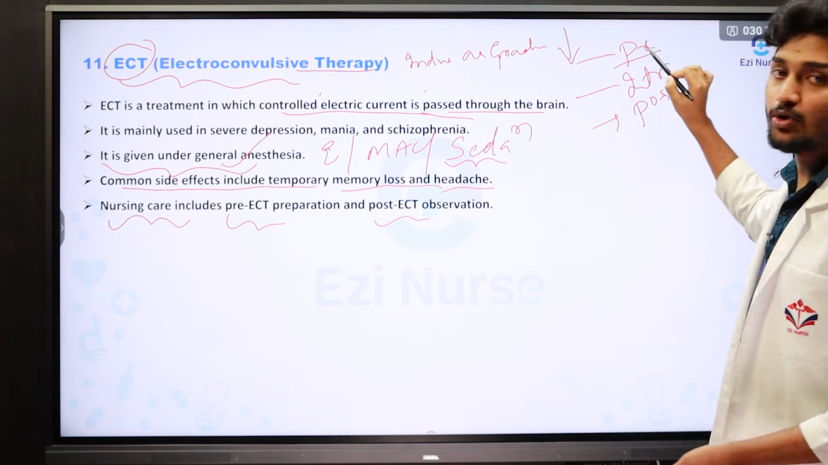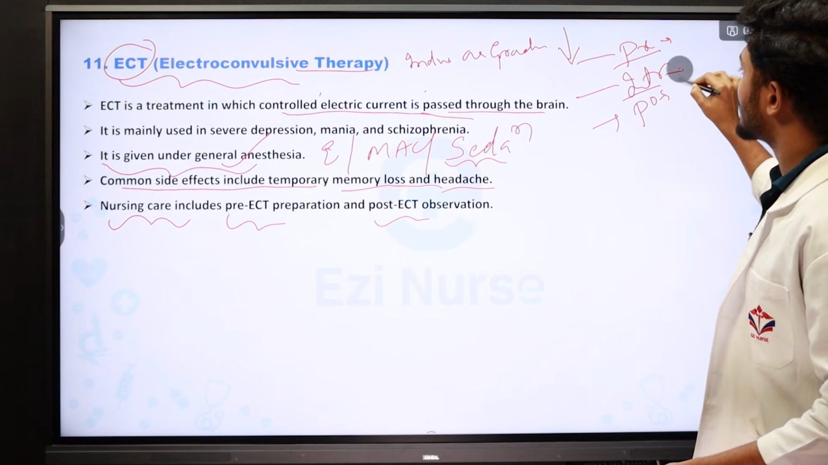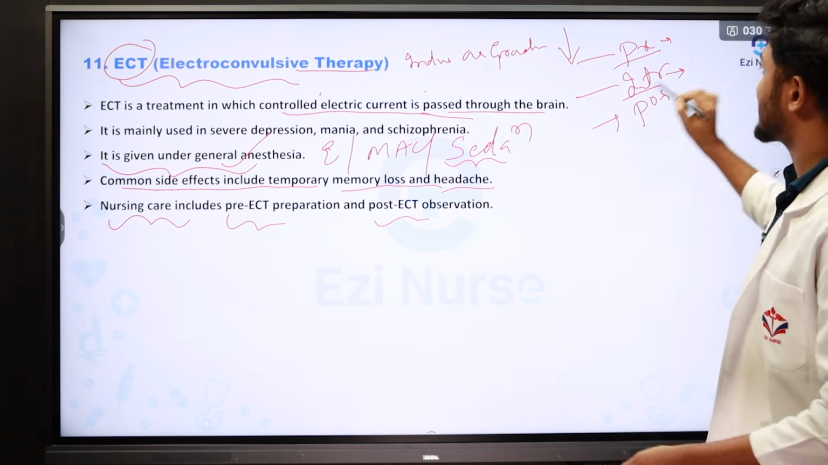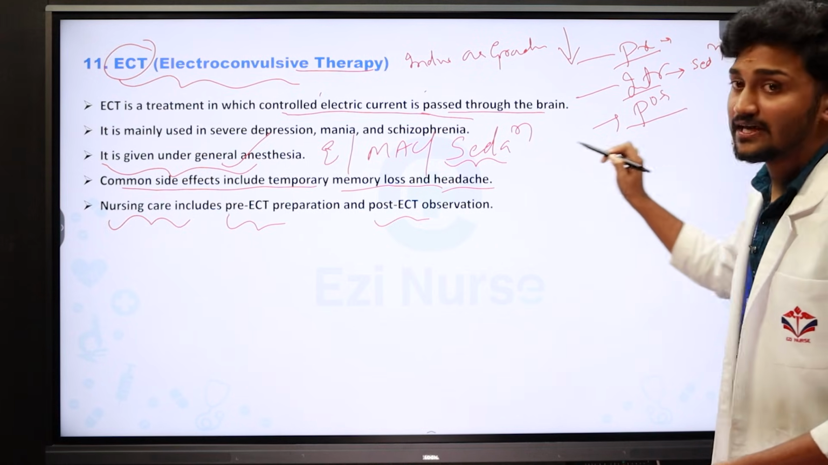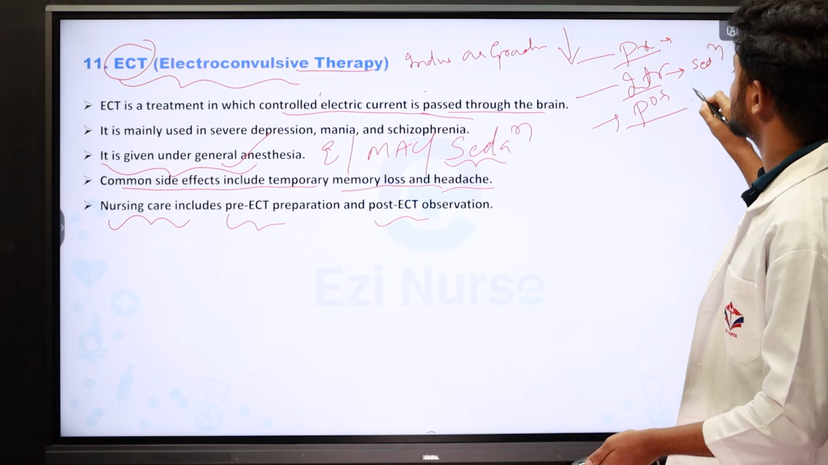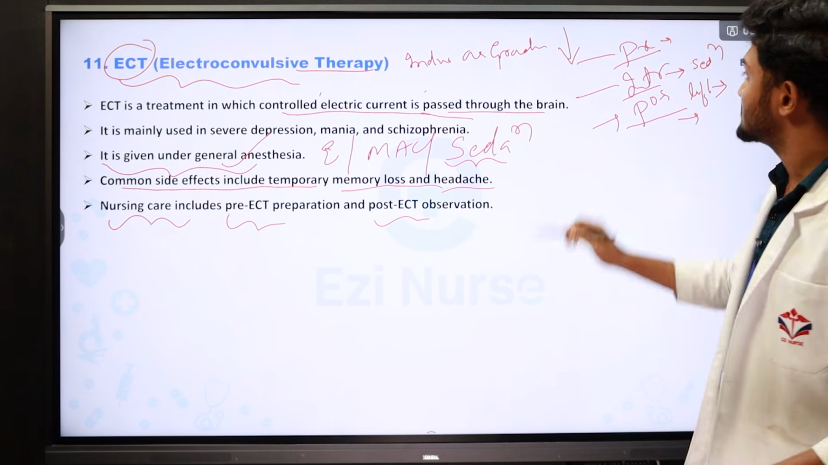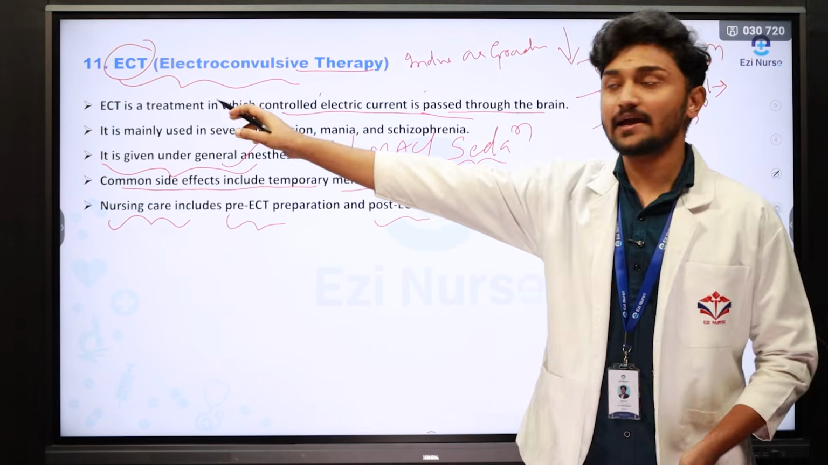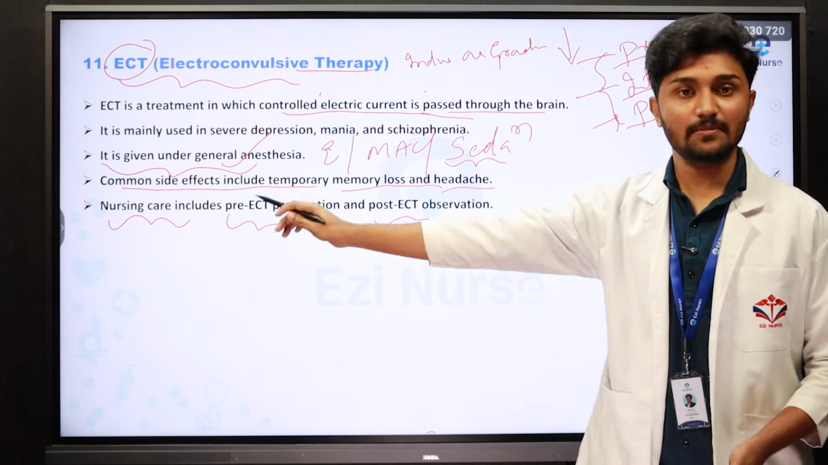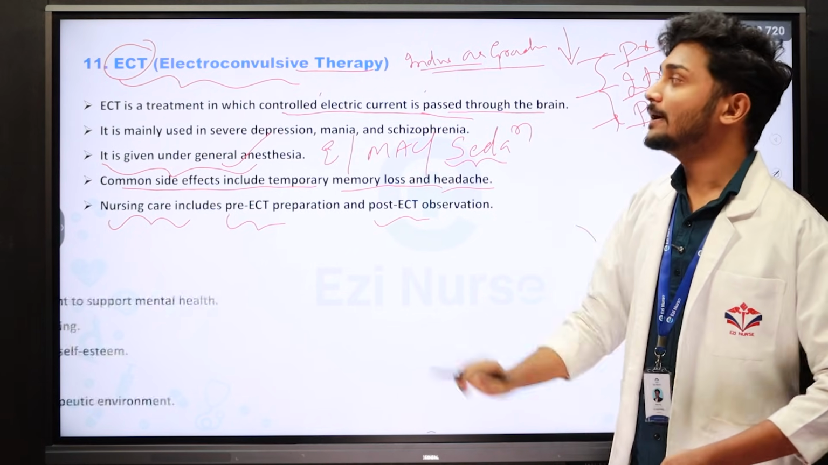Pre-ECT is nothing but preparing a patient for getting ECT. Intra means the process of inducing the grand mal seizure under sedation. Post is nothing but after the ECT, we have to give a comfortable position, that is, the left lateral position should be given in order to avoid choking. So these are all the three phases which come under the ECT. ECT is nothing but electroconvulsive therapy. It is nothing but inducing artificial grand mal seizures in the patient.